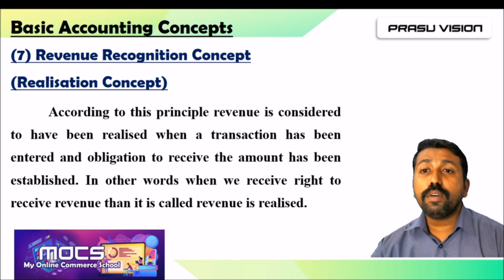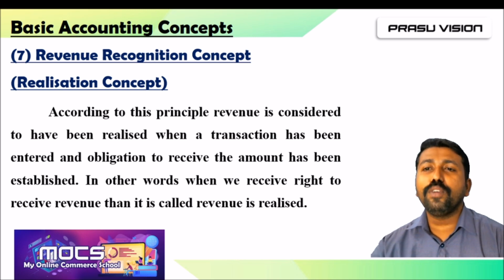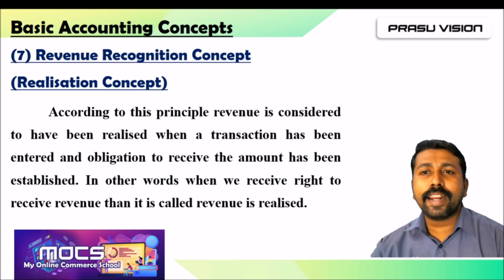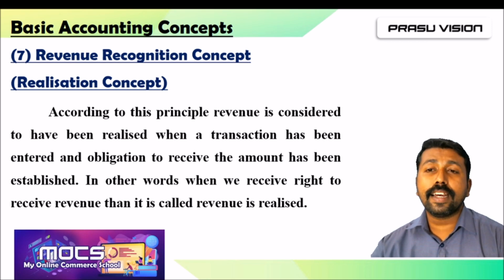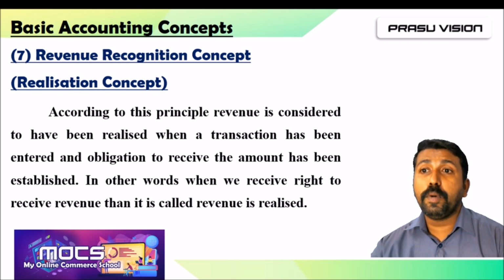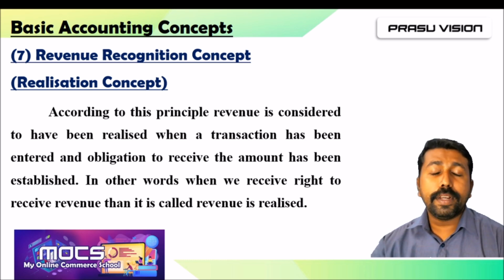Without exchanging any product or any service, we can't recognize the amount of revenue. Only by transferring the products or services can we recognize or calculate the amount of revenue originated from the transaction. Hope it is very clear.